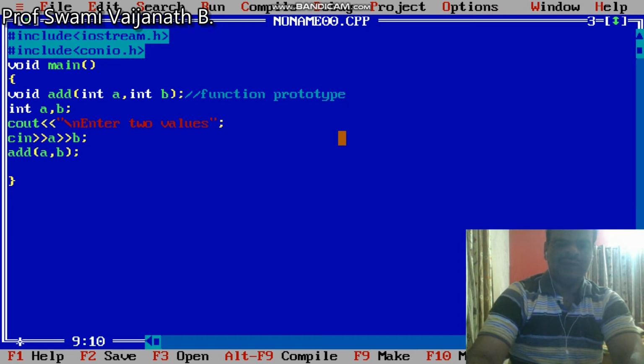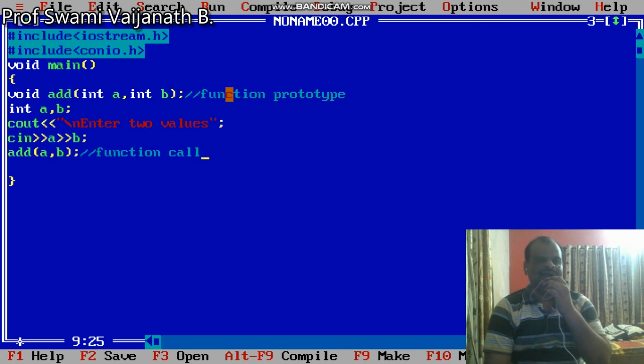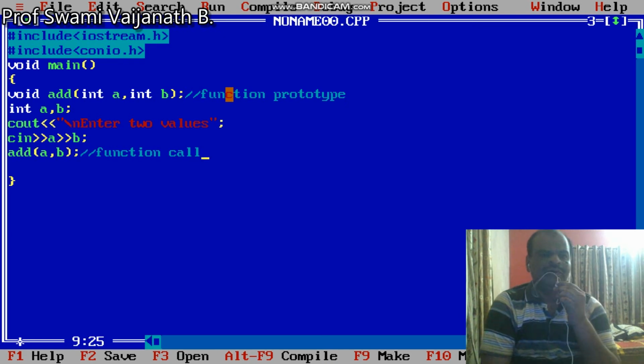This statement is called a function call. The first term used here is the function prototype, a declaration of the function, declared outside or inside the main function.